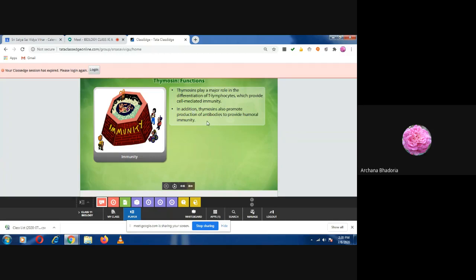It also helps in production of antibodies, so antibody production will also reduce, and humoral immunity will reduce. Since both cell-mediated and humoral immunity are affected, the resistance power in old age decreases.